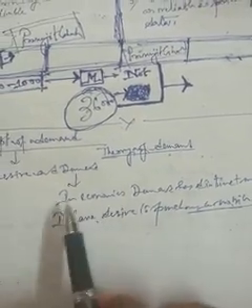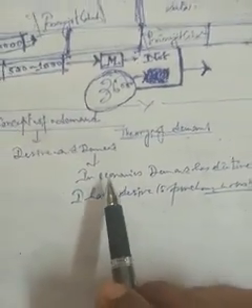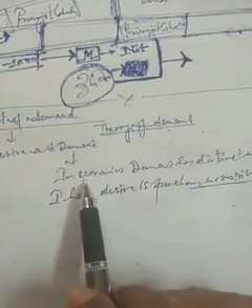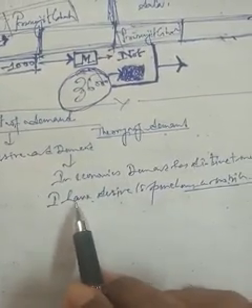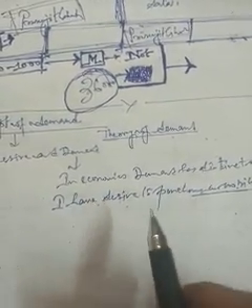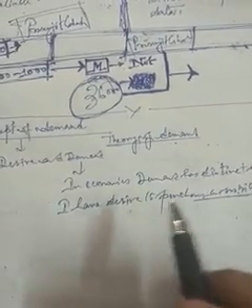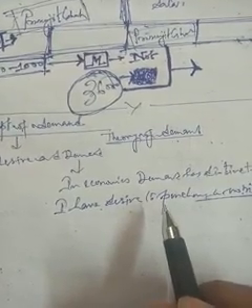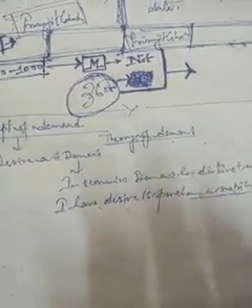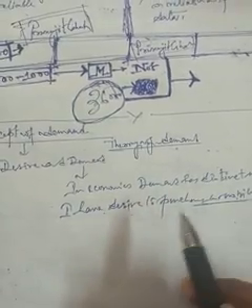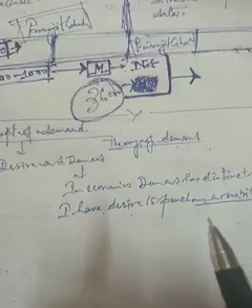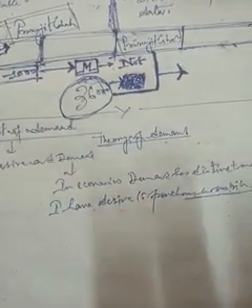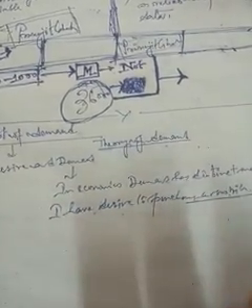So there are two things we have to consider here: in economics, demand must be backed by purchasing power. The desire becomes demand only when you are ready to spend money to buy that commodity or goods.